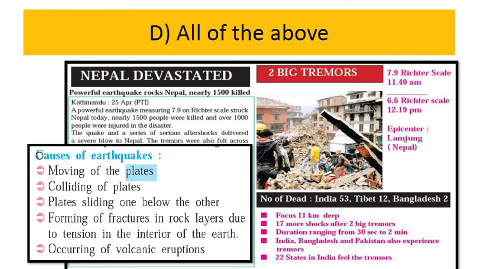Here you can see the causes of earthquake. I have listed the causes of earthquake over here. So moving of plates, that is, tectonic plates. Colliding of the tectonic plates, then plates sliding one below another. Forming of fracture in a rock layer due to tension in the interior of the earth is again a reason for earthquake. And occurring of volcanic eruption is a major cause of earthquake. Here you can see the destruction caused because of earthquake. I hope it is clear to you.